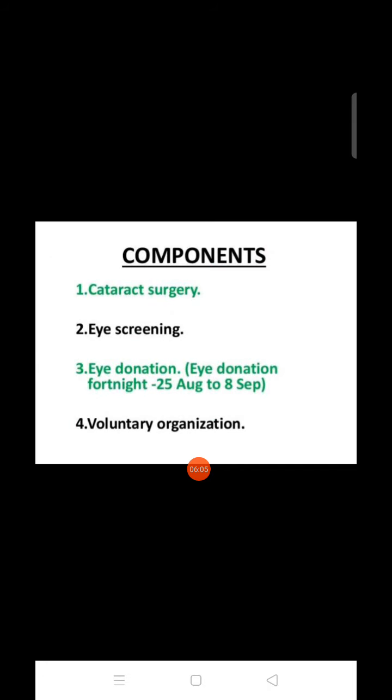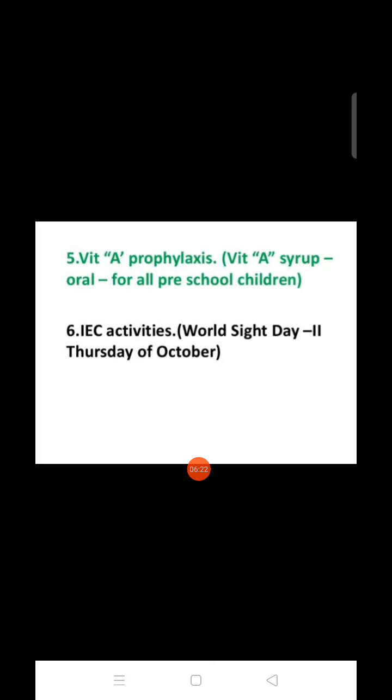What are the components of the National Programme for Control of Blindness? The first is cataract surgery, eye screening, eye donation, and voluntary organization. Then vitamin A prophylaxis: vitamin A oral syrup for all preschool children. Then IEC, Information, Education, Communication activities, such as World Sight Day on the second Thursday of October.